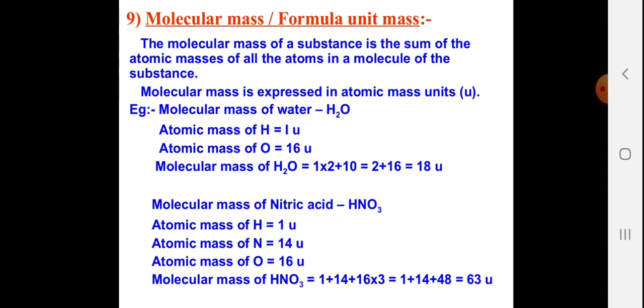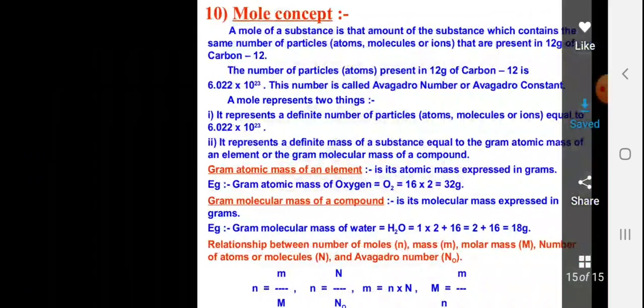Molecular mass of nitric acid, HNO3: 1 for hydrogen, 14 for nitrogen and 16 for oxygen. Hydrogen and nitrogen are 1 each but oxygen is 3, so 16 into 3 plus 14 plus 1, the answer is 63 AMU.